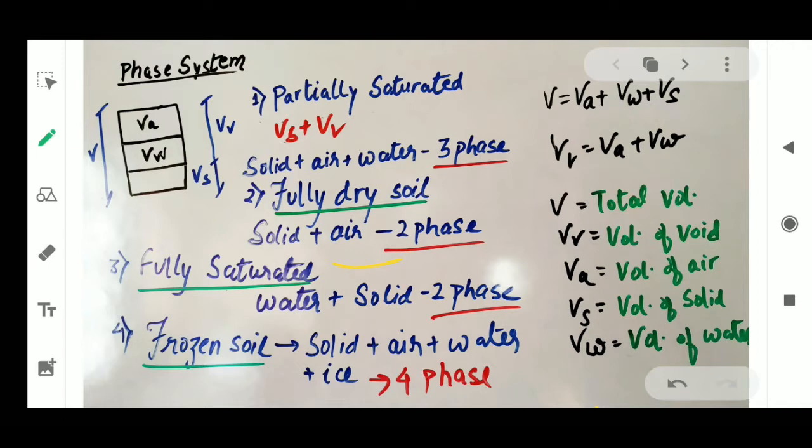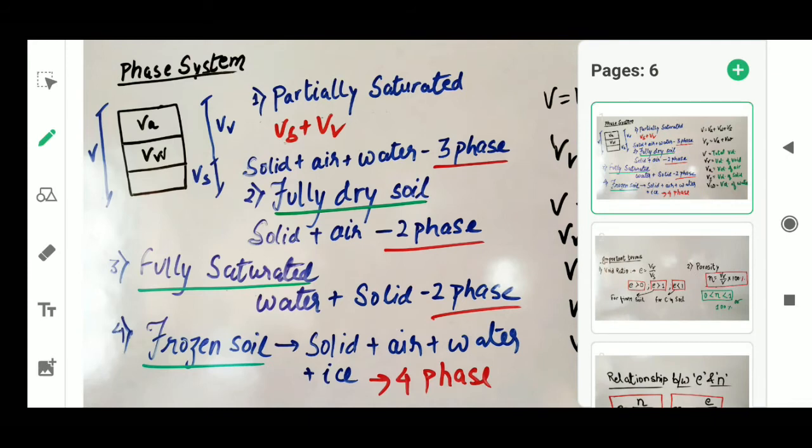And the third one is fully saturated condition. Fully saturated condition means it has to be water plus solid and there will be no air in it. So it consists of two phase system, right? And what is frozen soil? Frozen soil is a condition the same as the partially saturated soil, but in addition it has ice in it, so it will become four phase system, right? So here is the phase system I have explained to you. For the next 2 to 3 slides, this diagram will be very helpful, so understand it well, right?